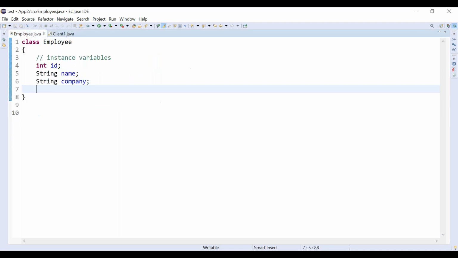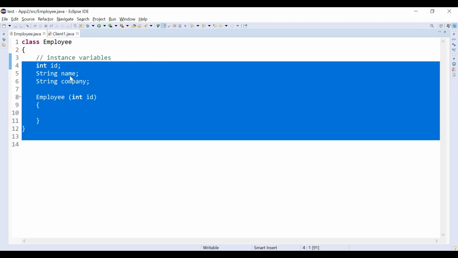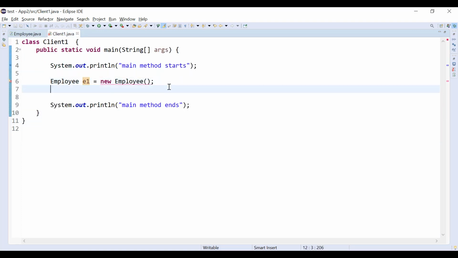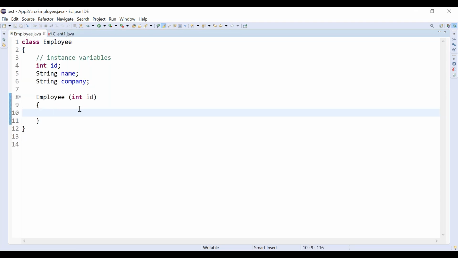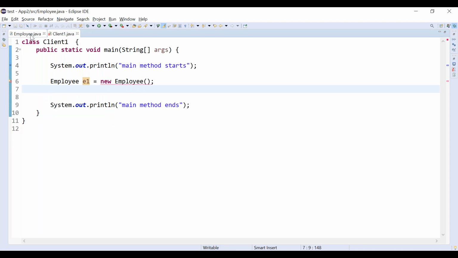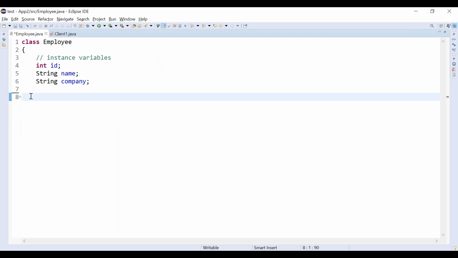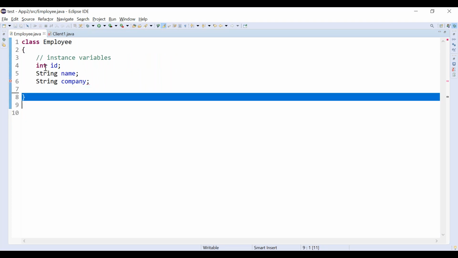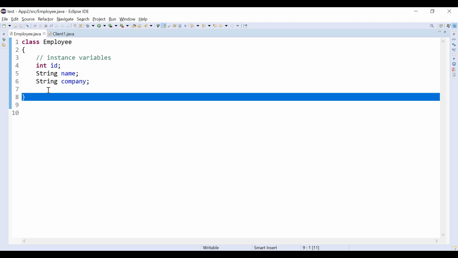So all these are interview questions, right? They will be giving one program like this, and ask whether compilation is success or what output you will be getting. This is very important. If you don't keep it, then it will create issues. Now let me remove it. This is called the default constructor. We are going to experiment some more. This constructor is available because compiler has generated it, right?